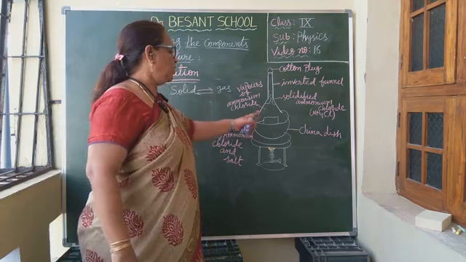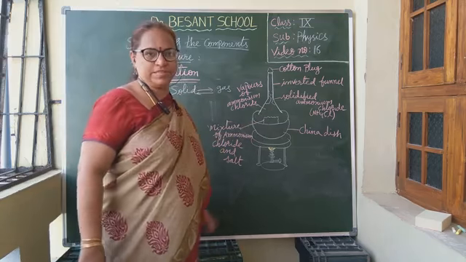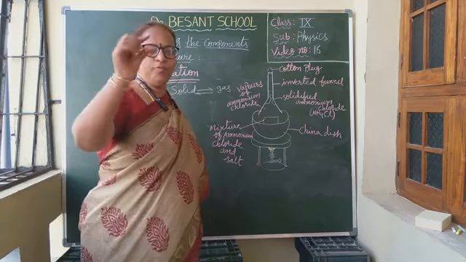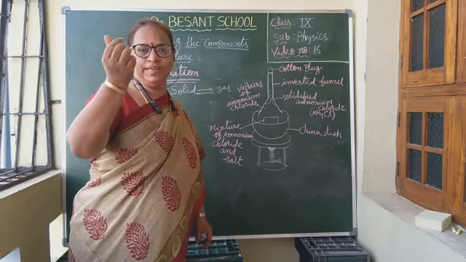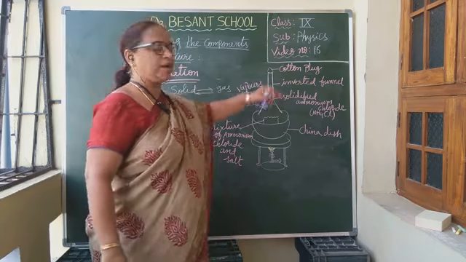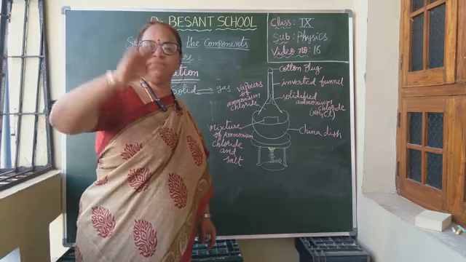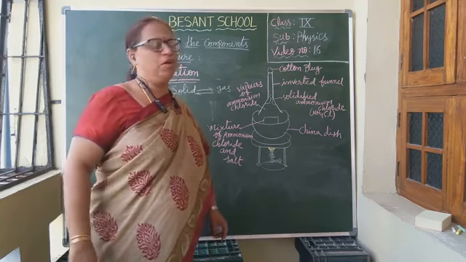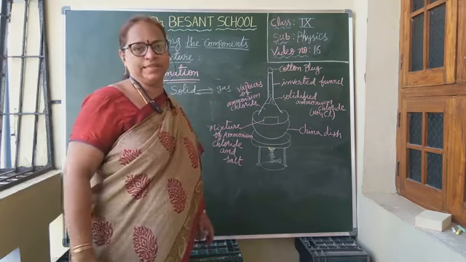Invert that funnel on the china dish consisting of this mixture. The funnel top will be open, isn't it? That opening of the tip of the funnel is closed with a cotton plug so that the vapors will not escape.